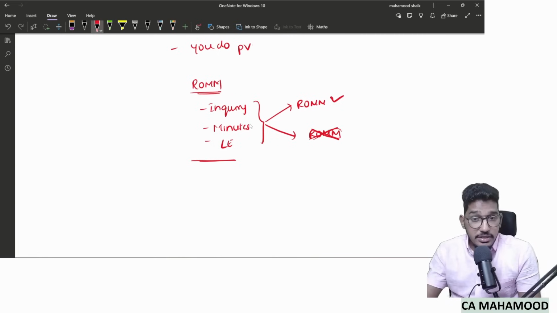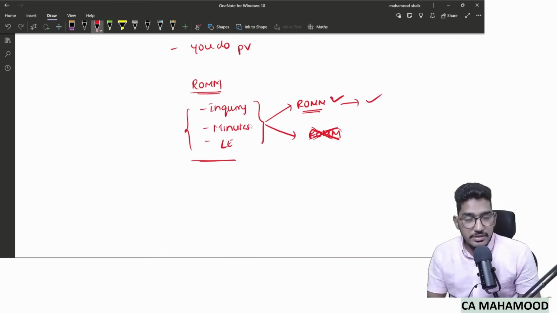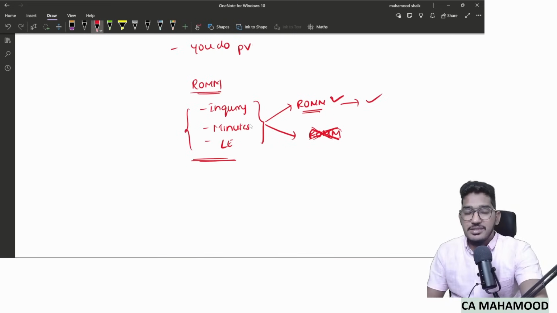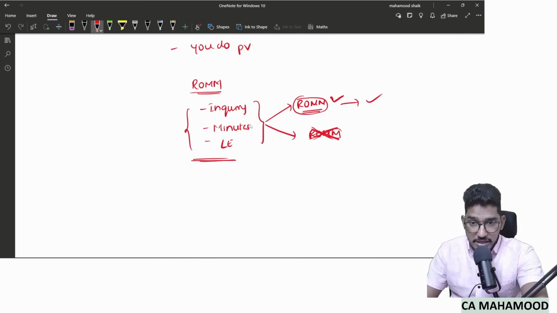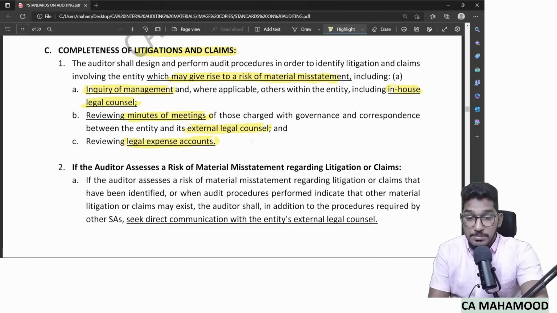But in case the auditor identifies risk of material misstatement, if he comes to know that yes, some litigations and claims are hidden in the financial statements, if he gets that doubt, then he will perform the next step. If he finds that by performing these three steps, he did not find out any risk, there is no possibility of hiding litigations and claims, you can stop by doing these three activities. But in case you find any risk of material misstatement, then you have to perform the next step. So what is that next step, sir?